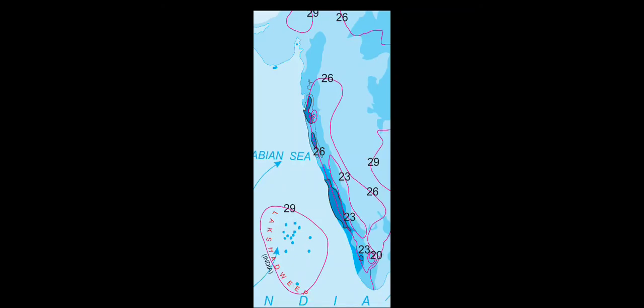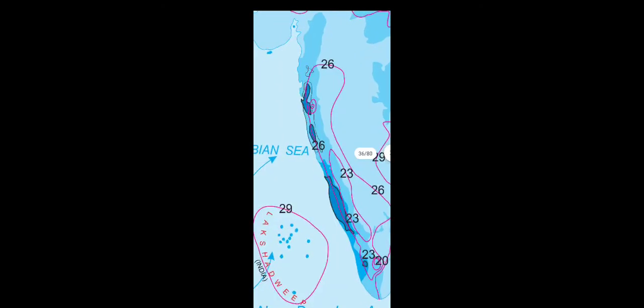But on the east side of the Western Ghats, the monsoon winds cannot enter. This region is a rain shadow region. So semi-arid conditions are found to the east of the Western Ghats of peninsular India.